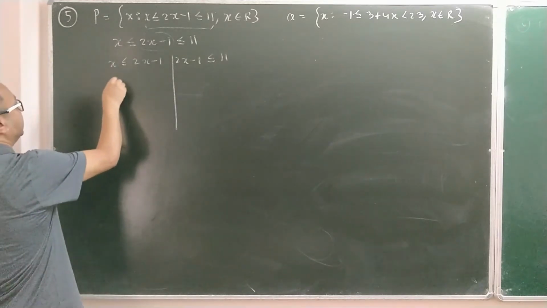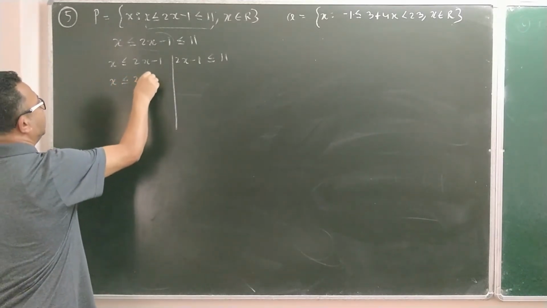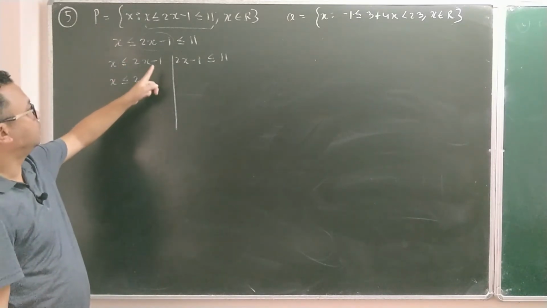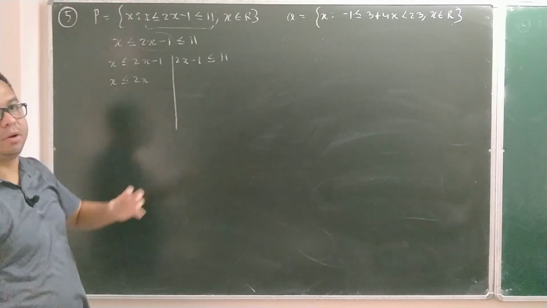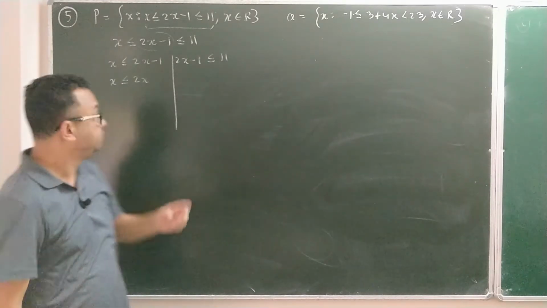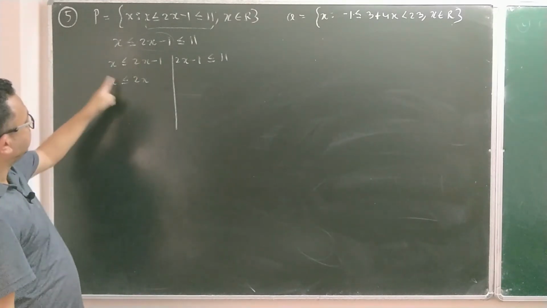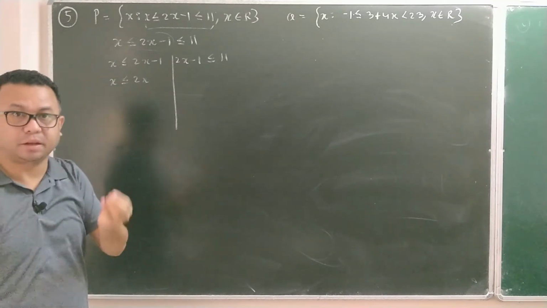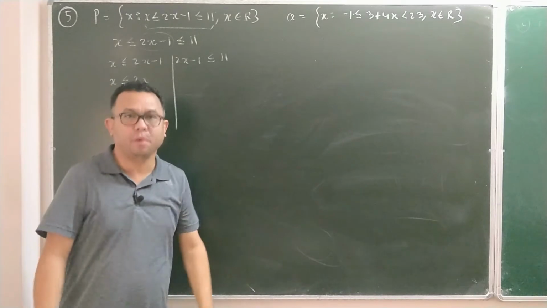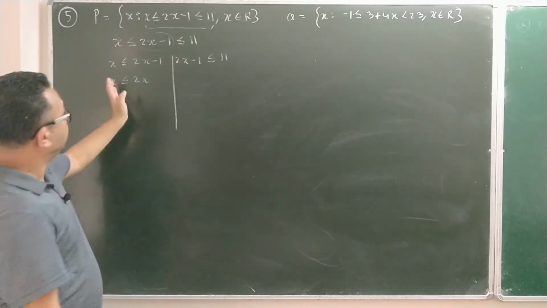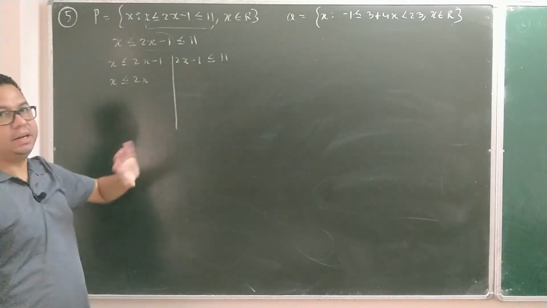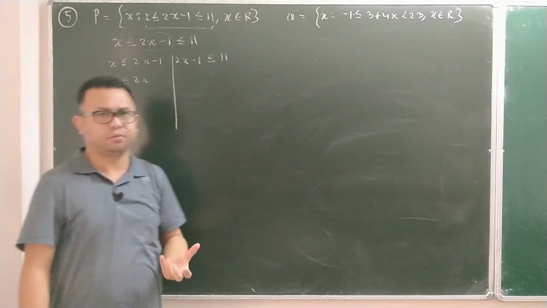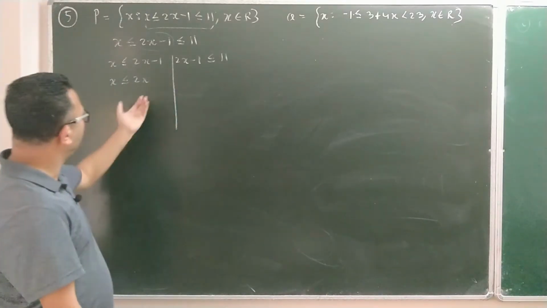So then x is less than or equal to 2x minus 1. Now, whether I shift x towards the right side or bring that minus 1 this side will depend on what is going to give us positive x. So if I bring this 2x this side, it becomes x minus 2x. So x minus 2x becomes minus x. So x is becoming negative. That is something which we will be avoiding. Whether x is on the right side or on the left side, it really doesn't matter. But x must be positive. That will be easier for you to solve. Even if you want, you can take it this side.